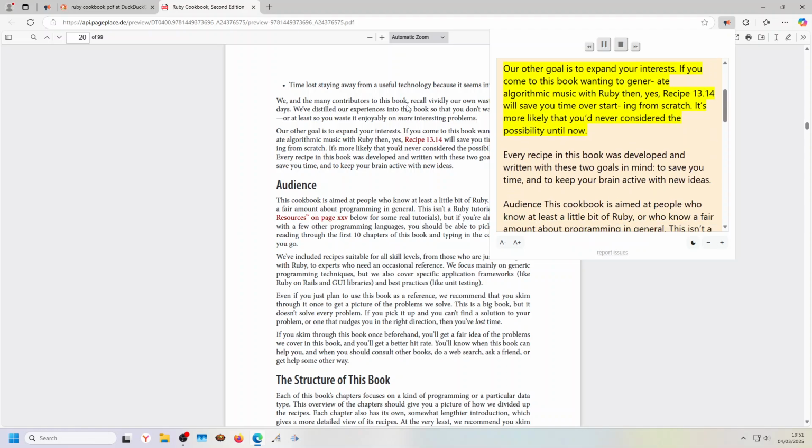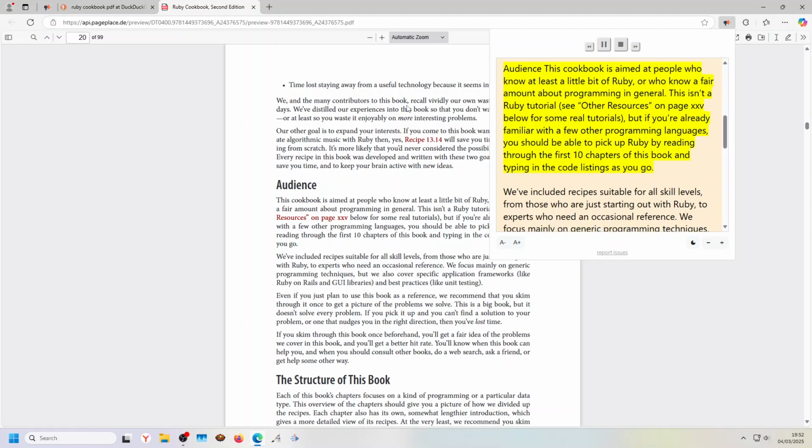Our other goal is to expand your interests. If you come to this book wanting to generate algorithmic music with Ruby, then, yes, Recipe 13.14 will save you time over starting from scratch. It's more likely that you'd never considered the possibility until now. Every recipe in this book was developed and written with these two goals in mind: to save you time, and to keep your brain active with new ideas.